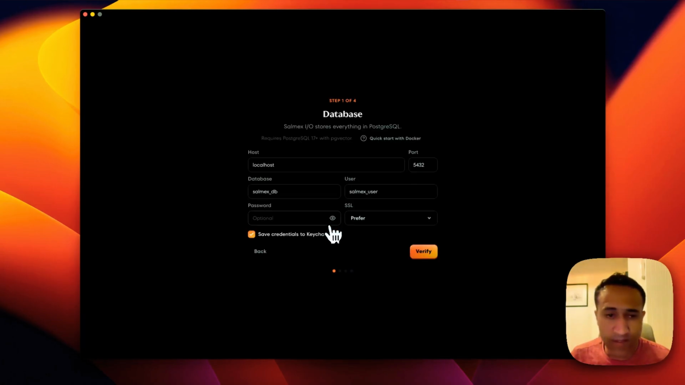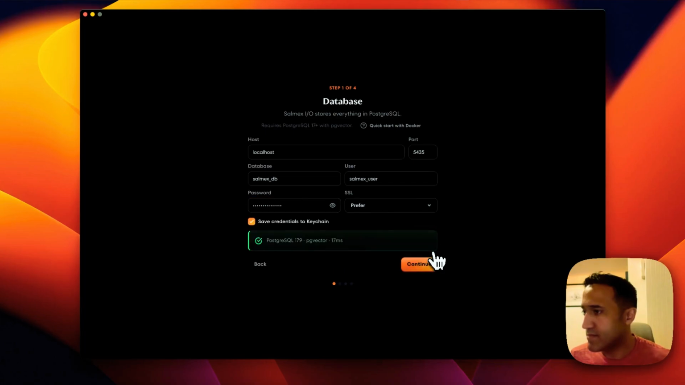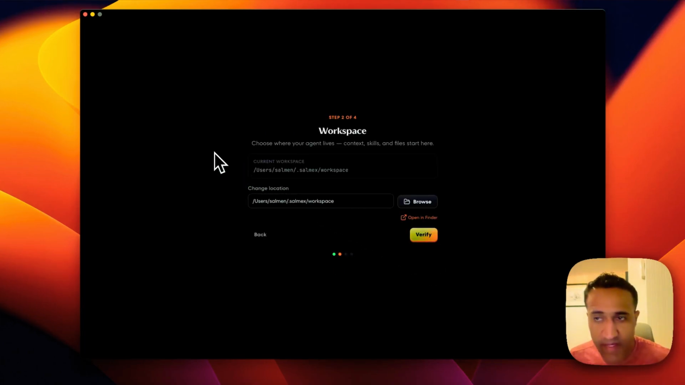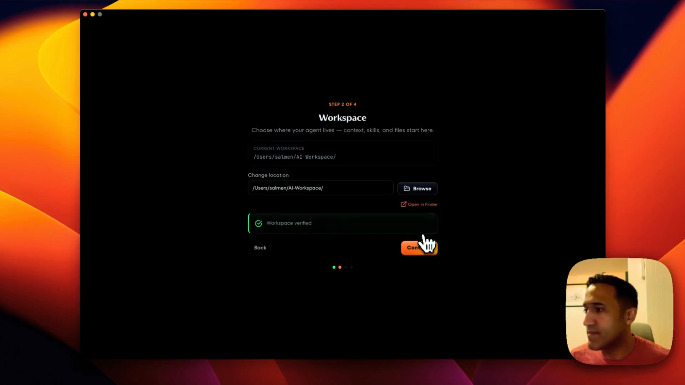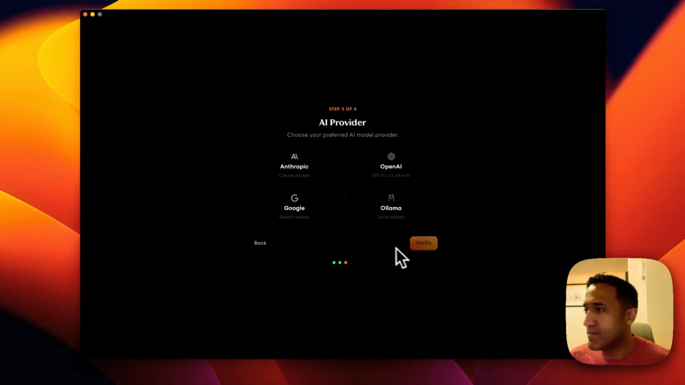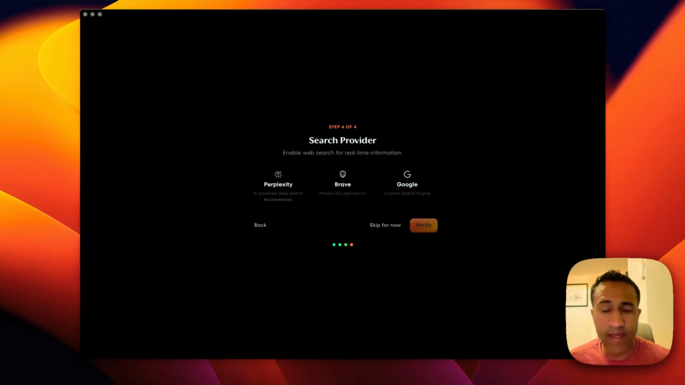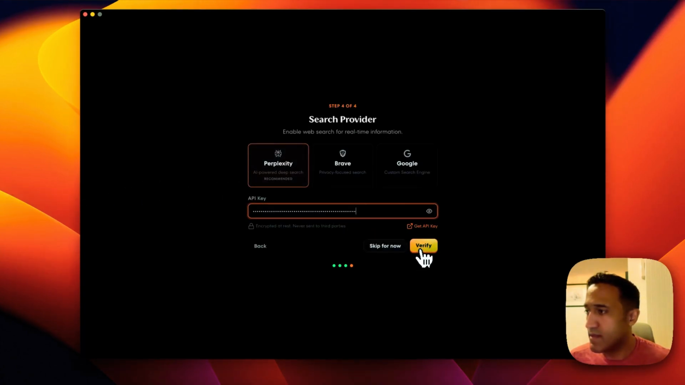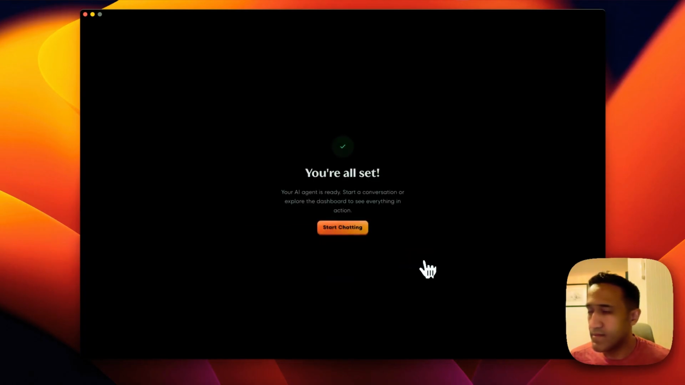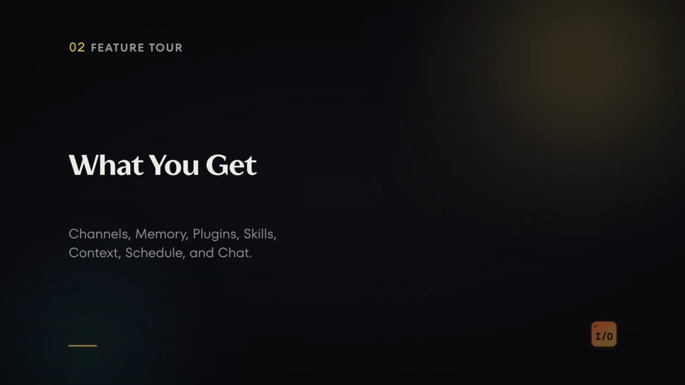You start by connecting it to the database. Then you point it to your workspace. Then select your AI provider and add the API key. You can optionally add a search provider. We highly recommend this step, and here I go with Perplexity. And that's it, you're all set.